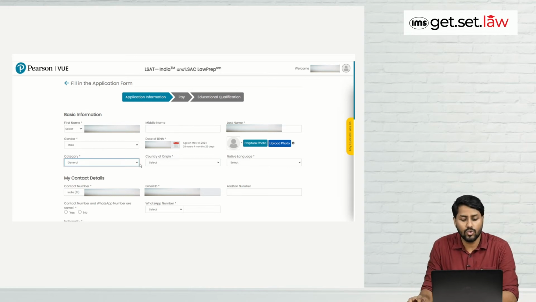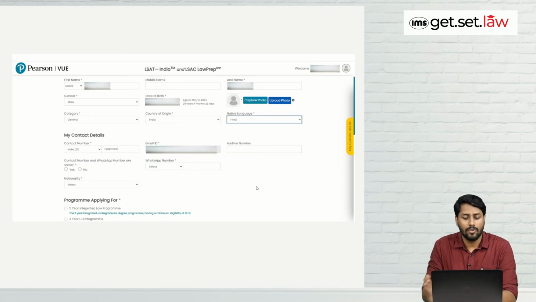Then you will have to choose your country of origin. You can choose India or other. And then your native language. So they are asking for native language. So you will have to choose accordingly. You can choose Hindi, English or other language depending upon your native. Then once you have done so, the other detail that they are asking for is your contact details.